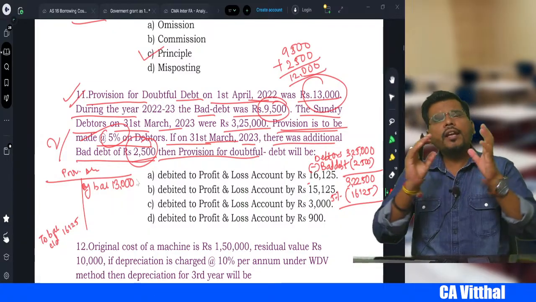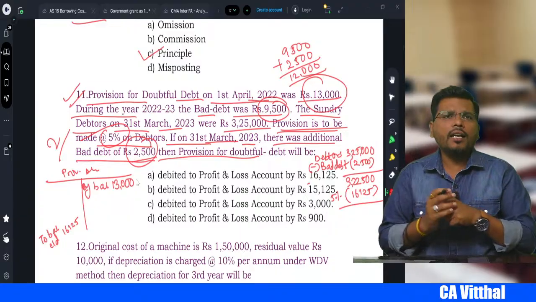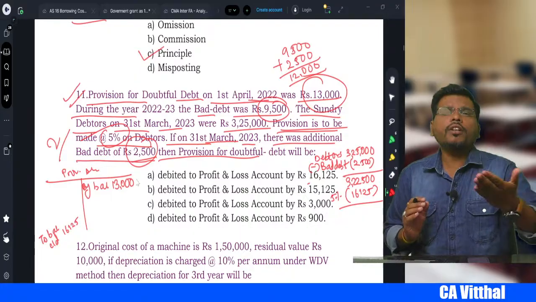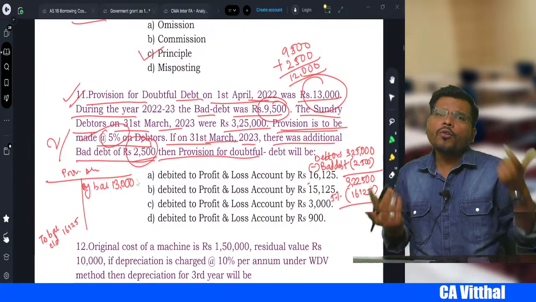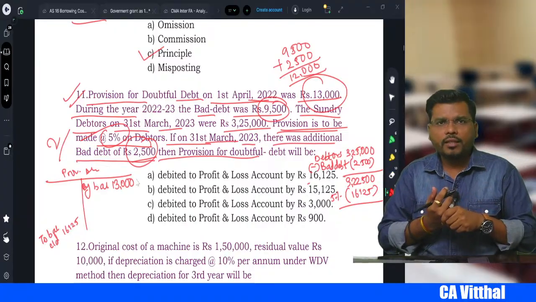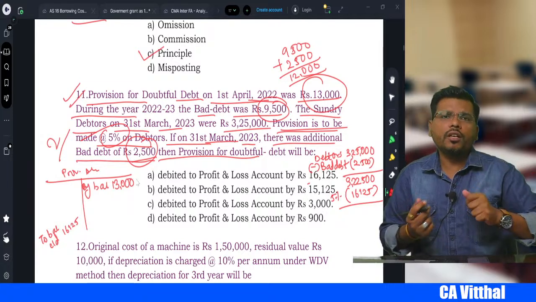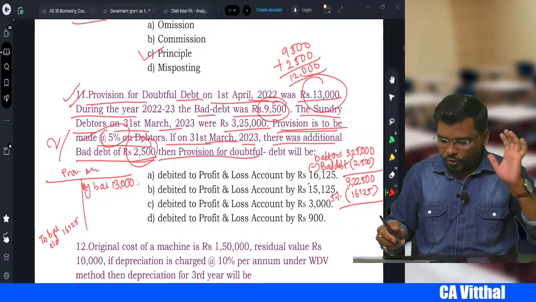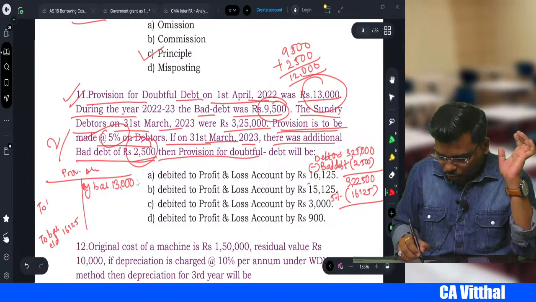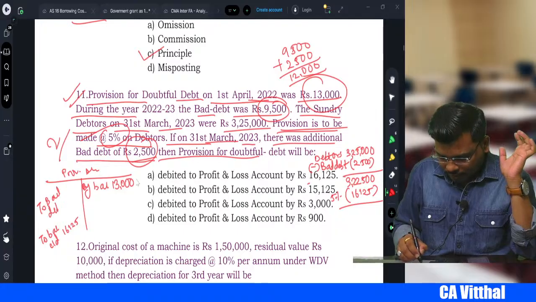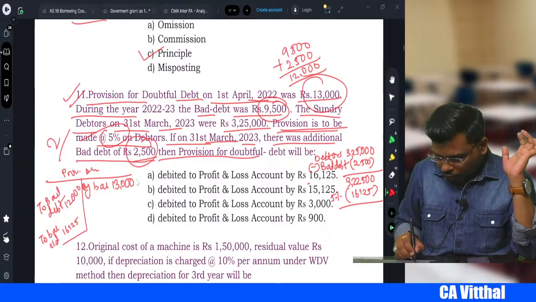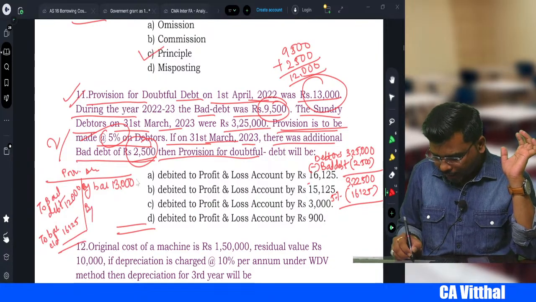What entry we might have passed? When you create the bad debt, we might have passed the entry bad debt account debit to debtors account. Now this bad debt we have to transfer to provision, because we feel that people will not pay the money. Provision means our expectation. So bad debt you write off through the provision, we pass the entry provision for bad debt account debit to bad debt account, which comes to 12,000. Now you close this account.